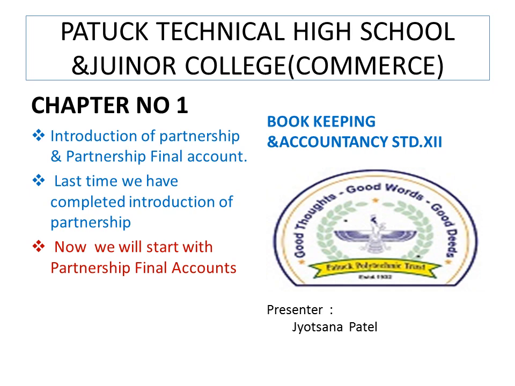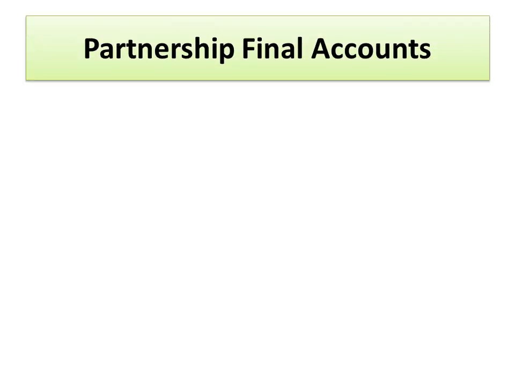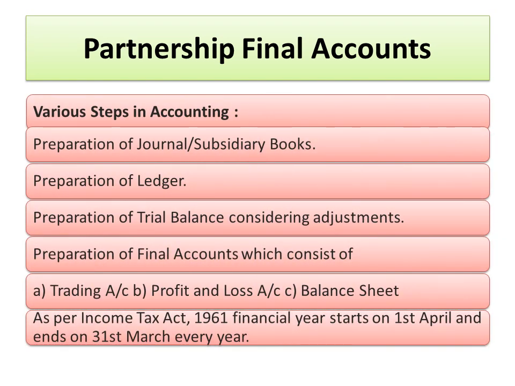Now let's see the steps to prepare the final account of the partnership firm. If you remember, to conduct a business it is necessary to have transactions. Transactions are of two types, credit transaction or cash transaction, but without transactions it is really impossible to have a business. In every transaction there are always two aspects. One is a debit, another one is a credit. That means we have to give two effects for each transaction, and with those two effects we are recording each and every transaction in the journal entries.